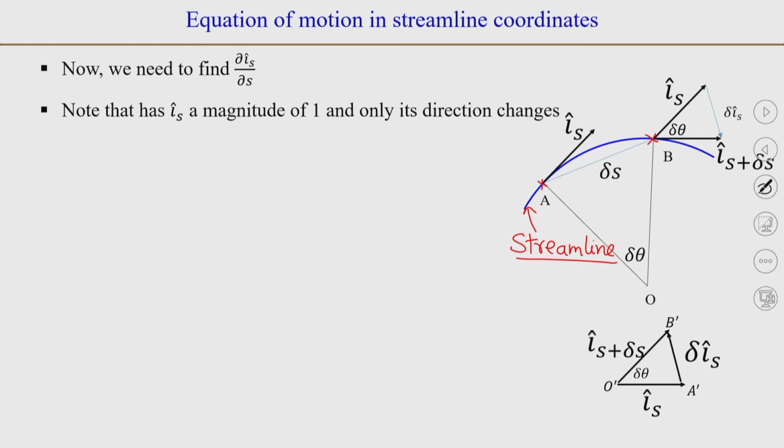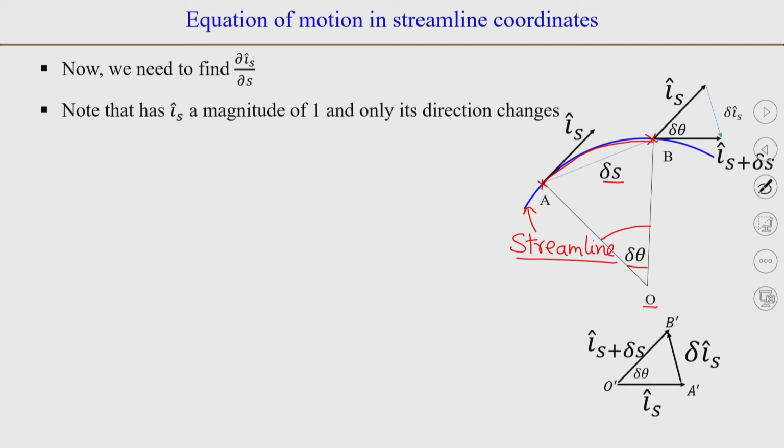The distance between the 2 points is not very large, and the distance it travels is delta s. The center of curvature of this curve AB is at point O, and the angular displacement here, let us say, is delta theta.